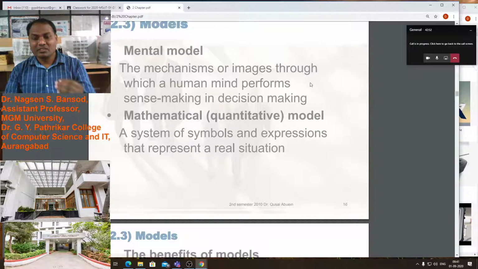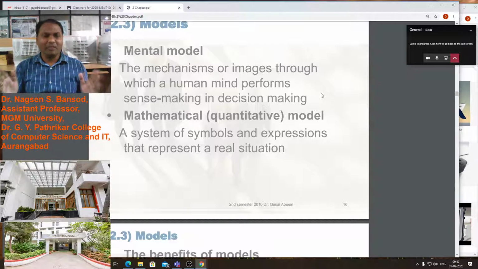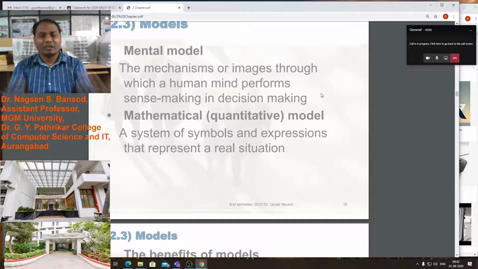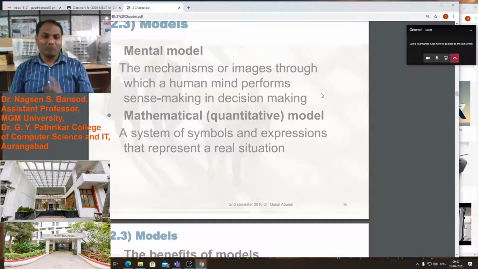We sense it through our mind. That is the mental model. We have to create an image in our mind with the help of the image we are looking at, which means human perception. On the basis of that perception we create an image in our mind. That is the mental model.